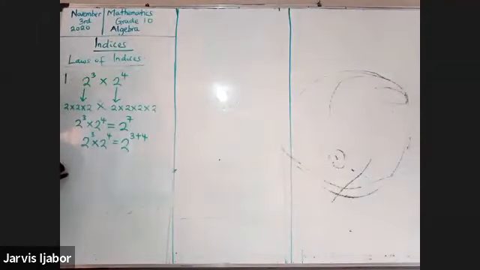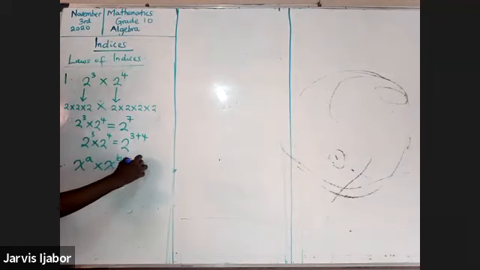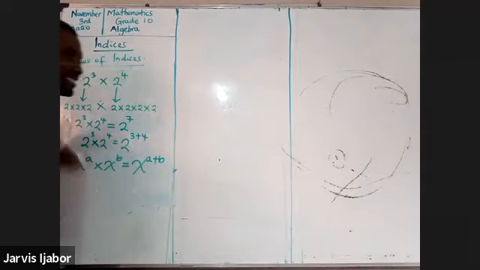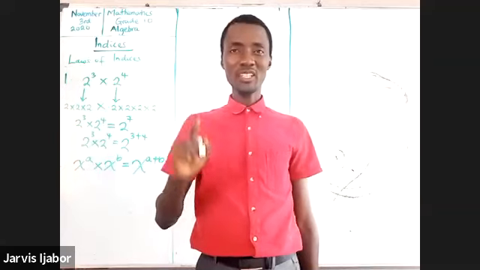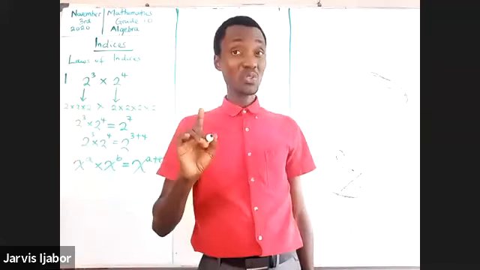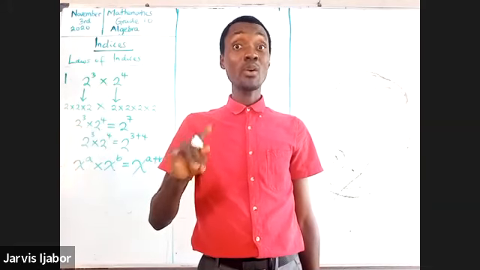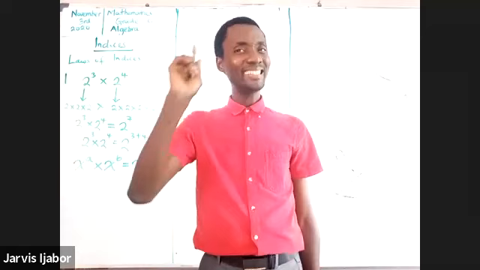We now have a law that says if I have x to the power of a times x to the power of b, it will be same as saying x to the power of a plus b. Take note of this. The law of indices works most effectively, at least at this stage, when the base or their bases are the same.